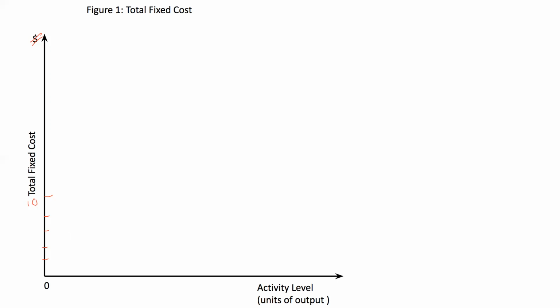My fixed cost would remain $10,000 even if I'm producing 0 units of output. If I increase the output to 10 units, the total fixed cost would still remain $10,000. If I increase the output to say 20,000 units, it would still remain $10,000.